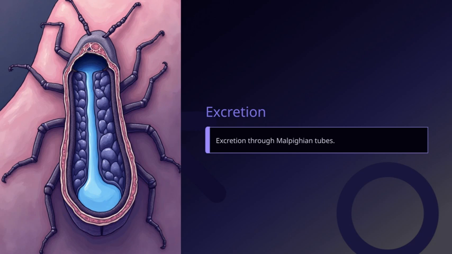The Malpighian tubes extract nitrogenous wastes, like uric acid, and then deposit them into the digestive tract to be expelled along with feces. This method of excretion is especially interesting because it highlights how insects have adapted their excretory systems to their specific needs, balancing waste removal with water conservation. It's a perfect example of how different organisms evolve unique solutions to life's challenges, fitting into the broader theme of how diverse life forms manage their internal environments.